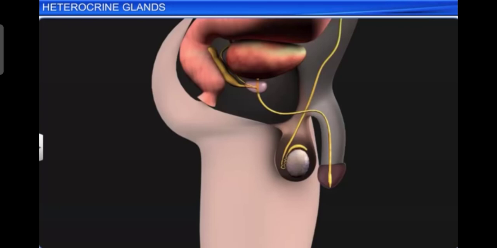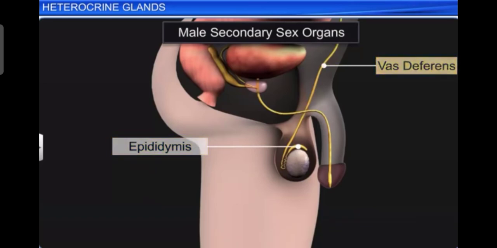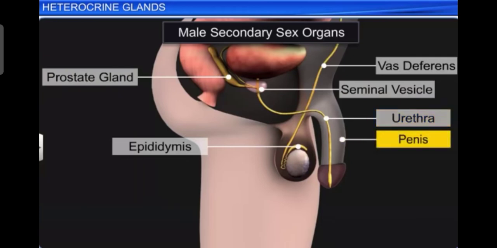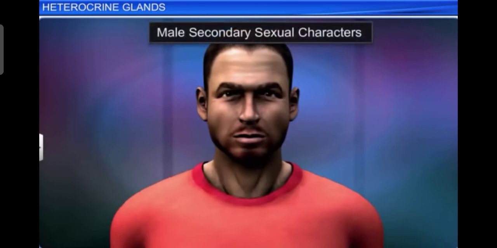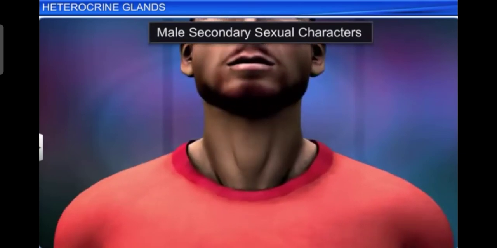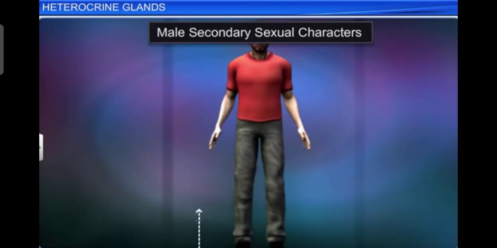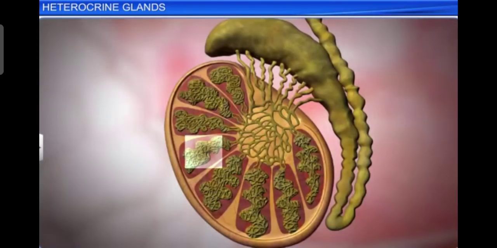So, androgen regulates the development, maturation, and functions of male accessory sex organs like epididymis, vas deferens, prostate glands, seminal vesicles, urethra, and penis. So, these hormones stimulate muscular growth, growth of facial and axillary hairs like beards and mustaches, and aggressiveness, low pitch of voice and height of the human body.